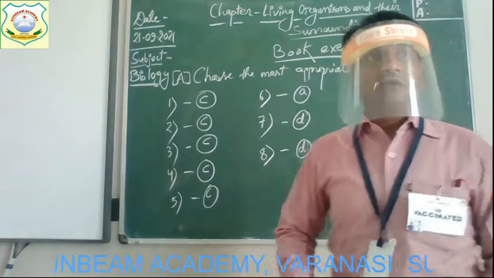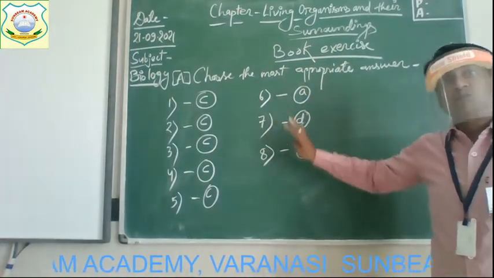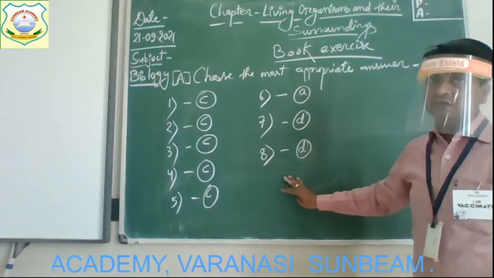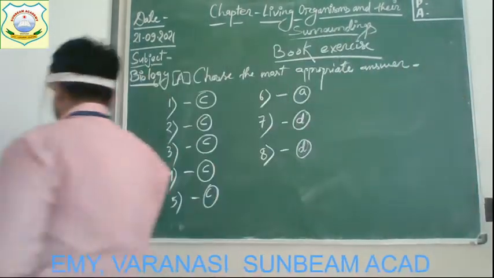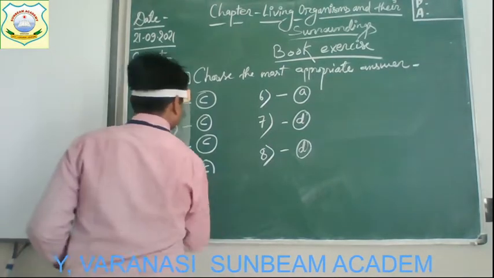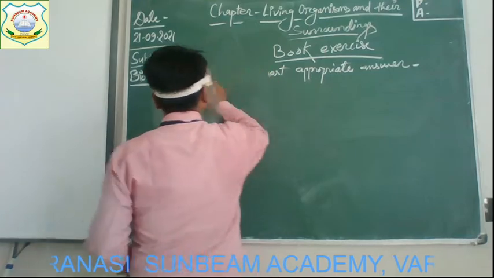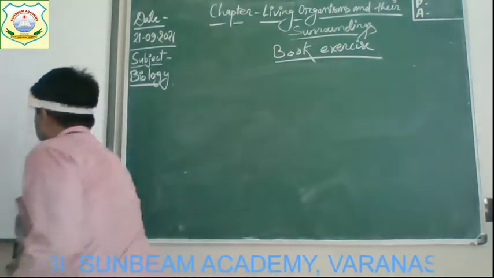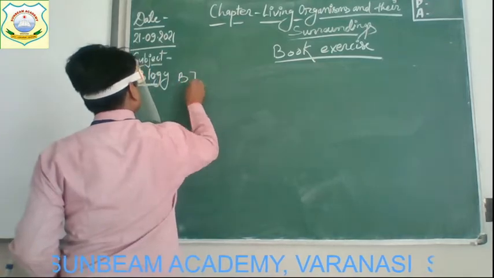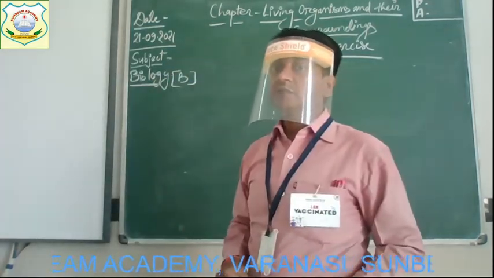Alright children. So this is all about the exercise A. Choose the most appropriate answer. Okay. Now come to the next exercise, that is B. And exercise B is what?